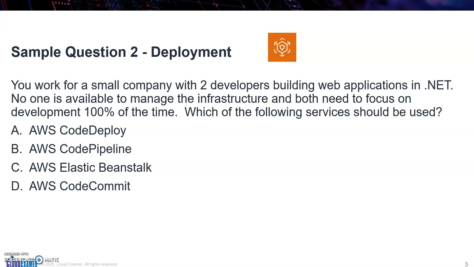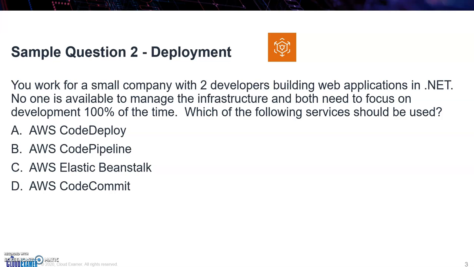It just deploys. So we know that that one is not the answer. The next one is AWS Code Pipeline. Well, with pipeline, you can work with some of the other services together to make a pipeline. Okay, so that one is not going to work. So we're left with Beanstalk and Code Commit.